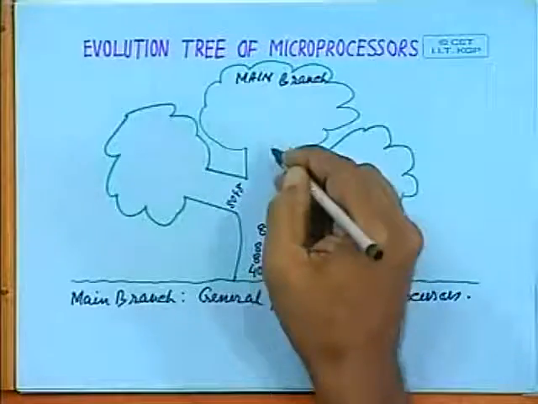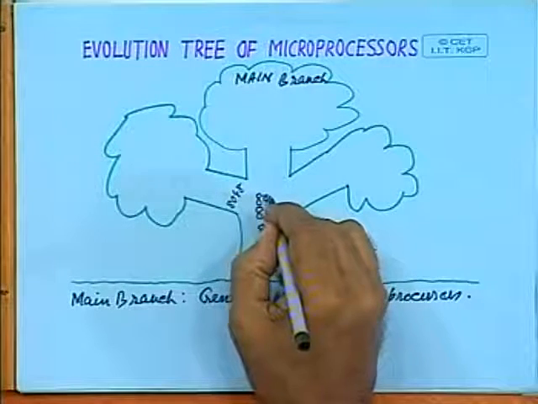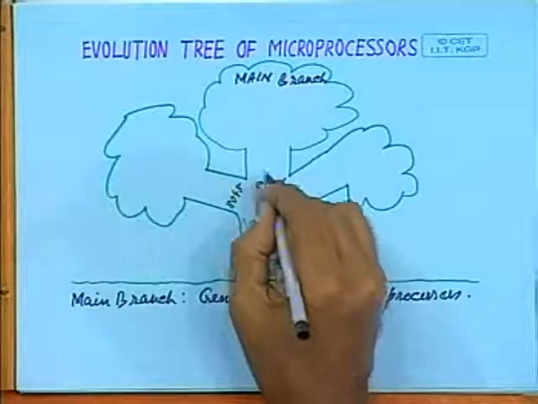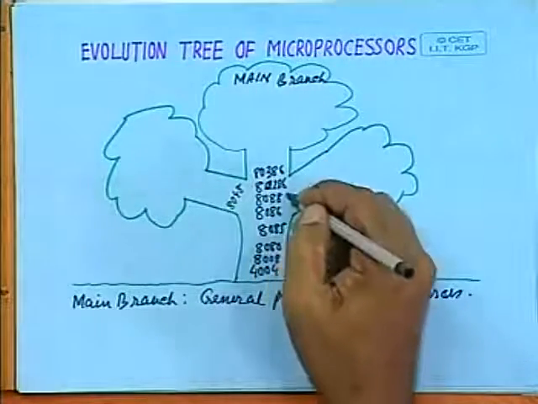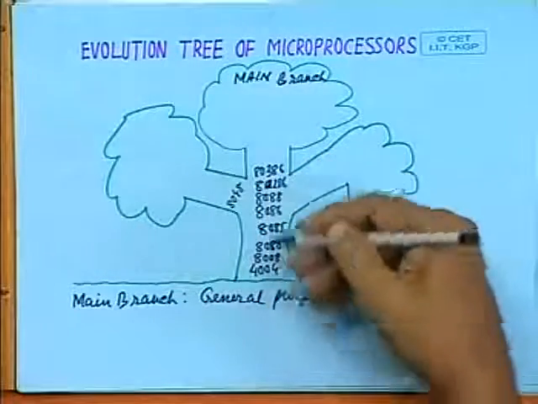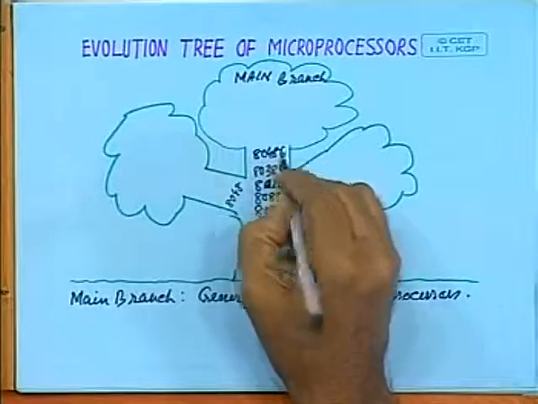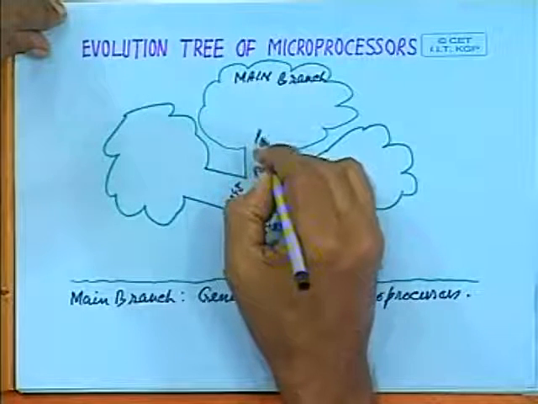In this direction we got gradually 8086, 8088, 80286, 80386. I am listing only the Intel microprocessors, but there were other manufacturers like Texas Instruments and Motorola. I am not mentioning them because the Intel series gives you a complete picture. Then 80386, 80486, then your Pentium.